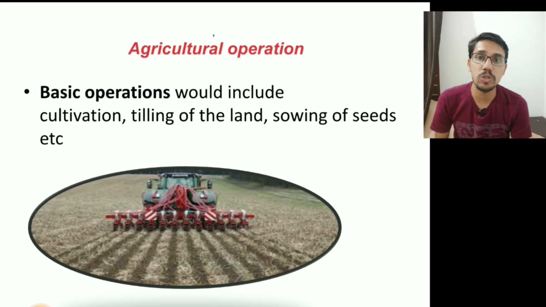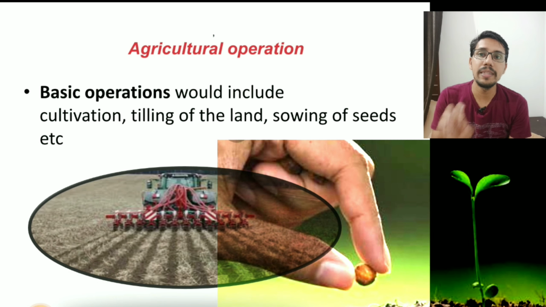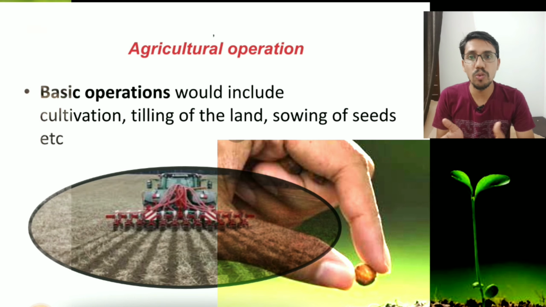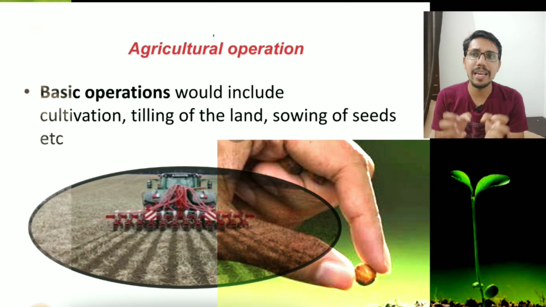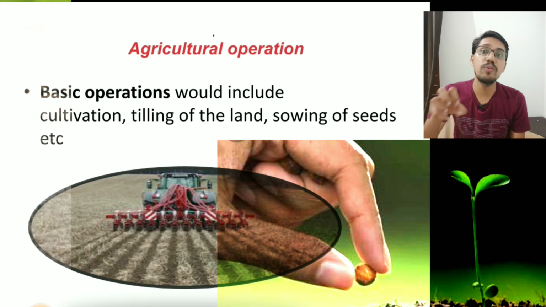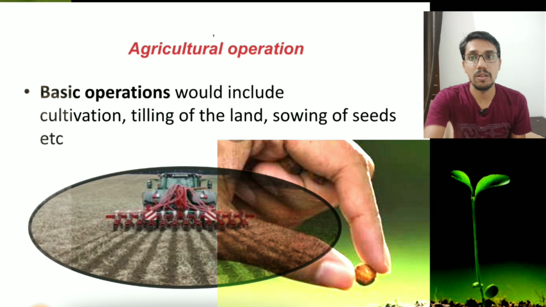Basic operation includes all those processes which a farmer or a person doing agricultural farming carries out up to planting a plant, or up to seeding a plant, like tilling of the land, sowing of seeds, and making the land fit for cultivating. All these activities are included in basic operation.